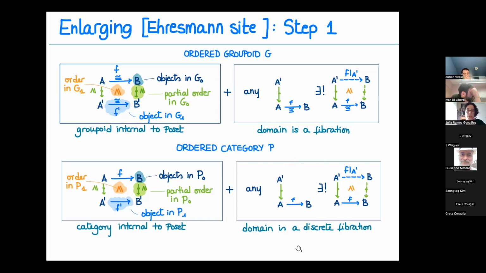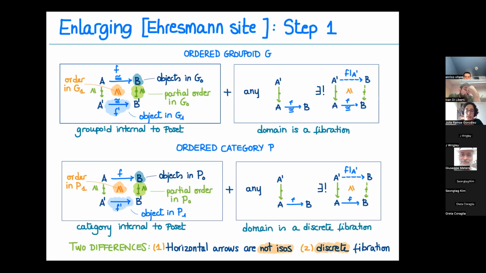Now we need a discrete fibration. So let's start with this. What we're doing in the Grothendieck part of the story, we allowed for more morphisms than the monics. So in here, we have the monics, if you want, vertically, and we are allowing for other things horizontally that may not be just isos. So it's a little bit the intuition behind. So the two different directions are indeed horizontal. We don't have isos anymore. And this is a discrete fibration.